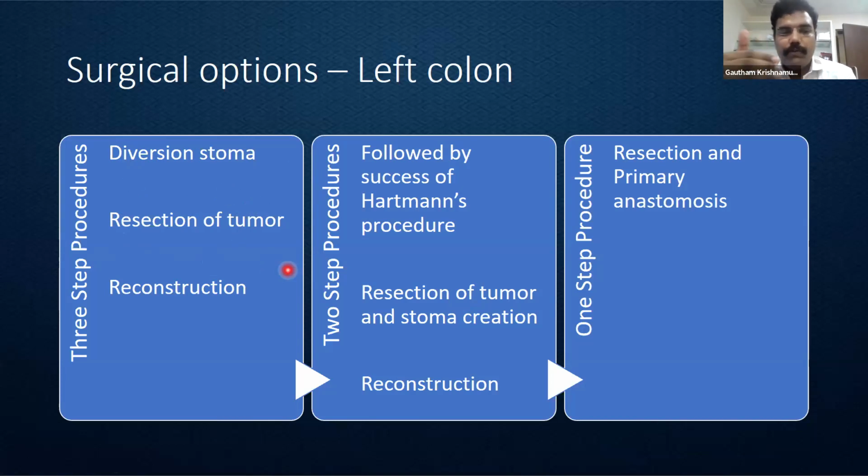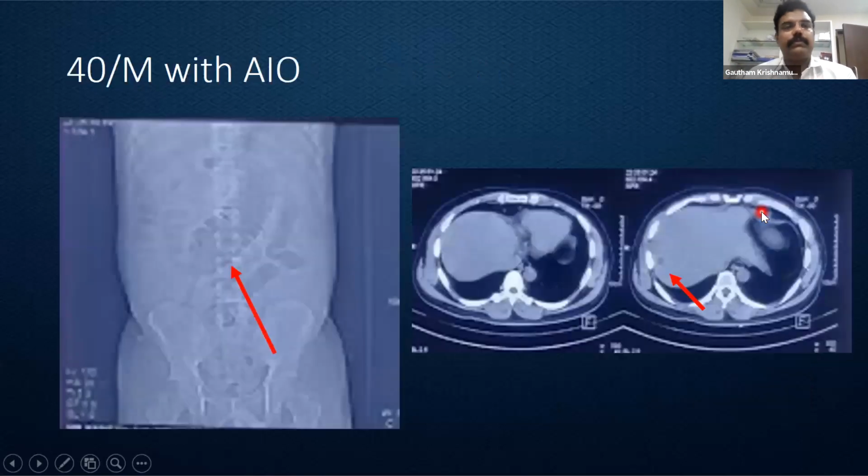But over periods of improvements in surgical techniques and anesthesia, which is able to take care of the acute derangement in these obstructive patients, we started being a little more aggressive, and we tried to reduce it to a 2-step procedure. It involved resection of the tumor and stoma creation at the first setting, followed by reconstruction at a second setting. And nowadays, if it's feasible, we might go ahead with a single-step procedure for a left-sided colonic obstruction, where we can do a resection and a primary anastomosis.